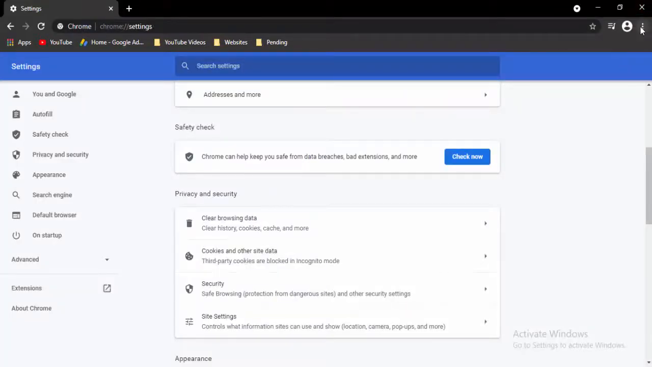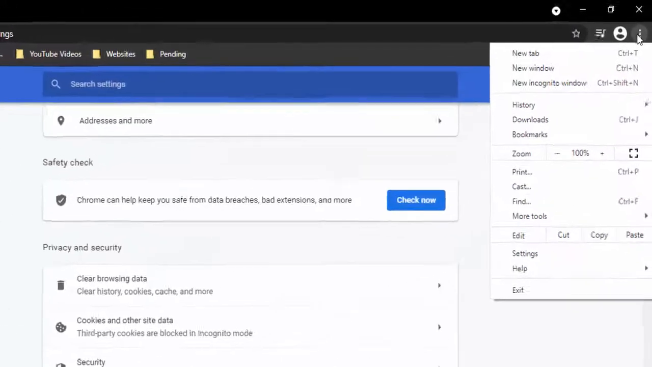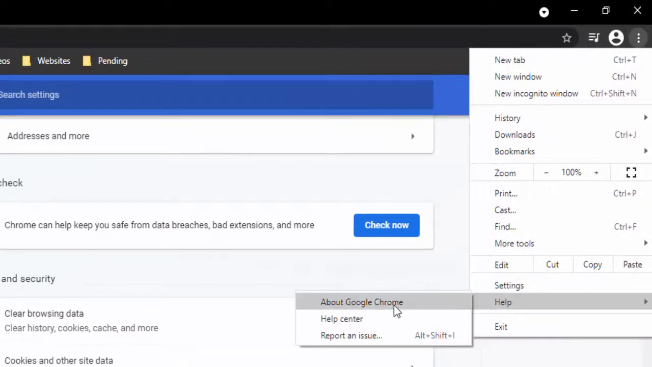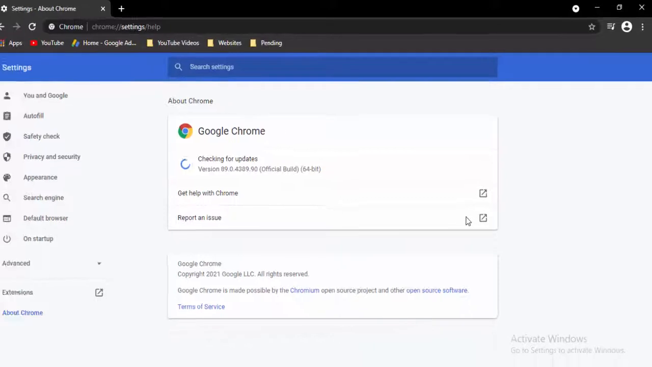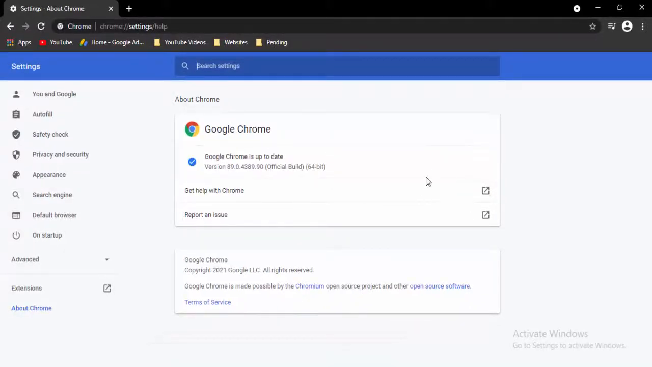Now go to the 3 dots, go to Help, and select About Google Chrome. It will automatically update.